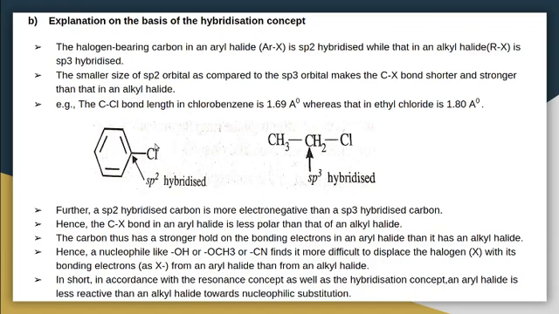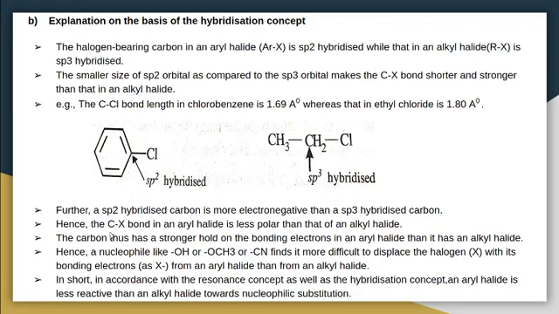So the possibility of this chlorine to leave from this bond as Cl minus is very less. In order for the aryl halide to undergo nucleophile substitution reaction, the Cl minus group will have to move away from this carbon as Cl minus. But because of the high electronegative character of this carbon, the possibility of this chlorine leaving as Cl minus is very less.